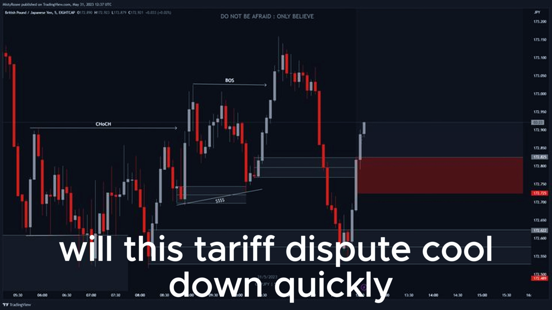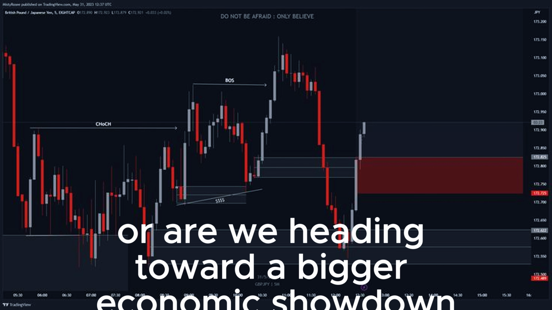Will this tariff dispute cool down quickly, or are we heading toward a bigger economic showdown?